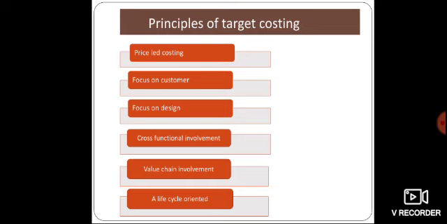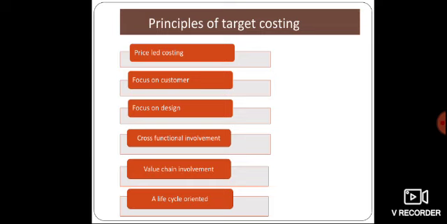All members in the organization, from bottom to the top, are committed to the process of target costing. So this is cross-functional involvement. And value chain involvement, that is suppliers, distributors, service providers, customers. All these members in the value chain are included in the target costing process. That is value chain involvement.